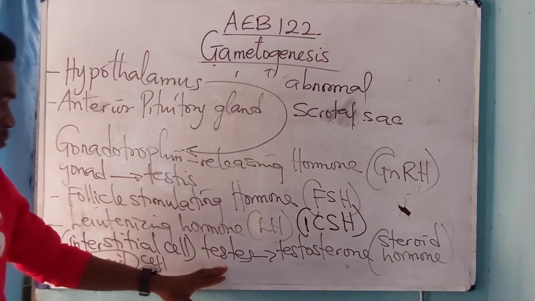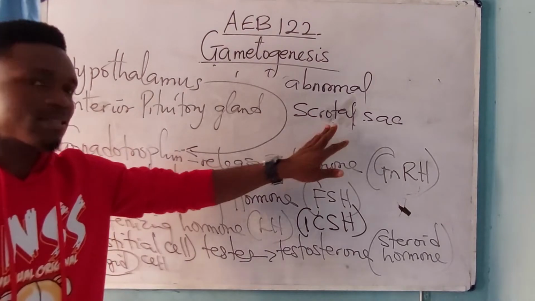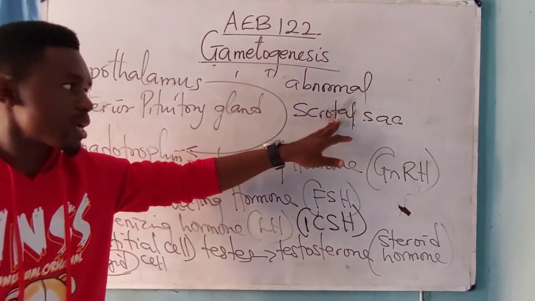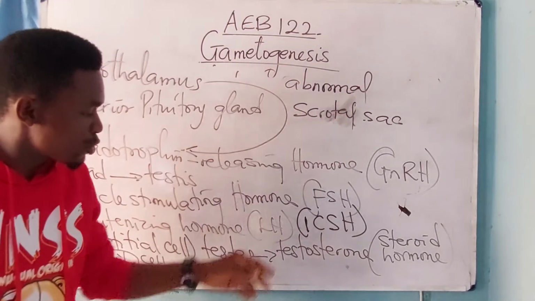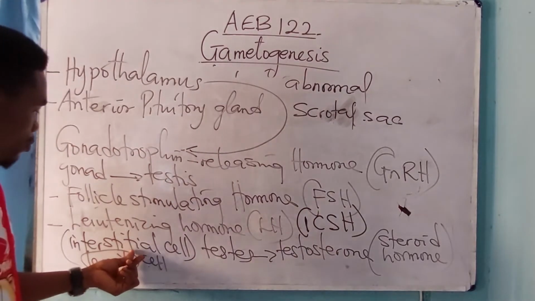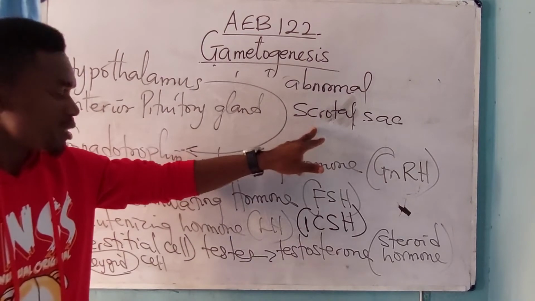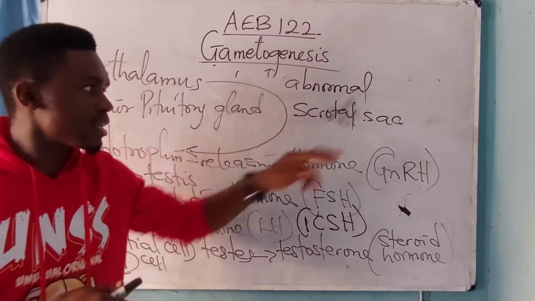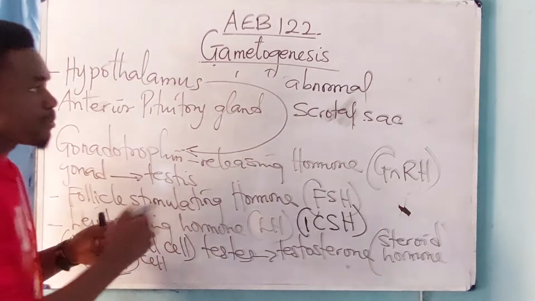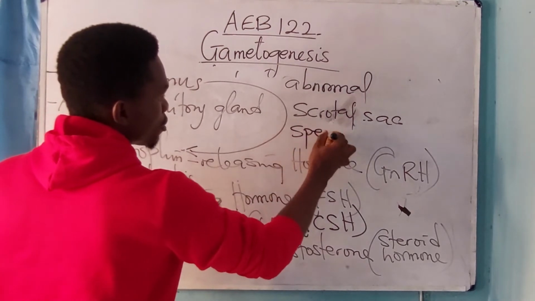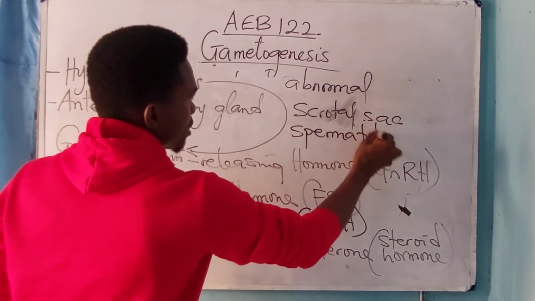The testis is found in the scrotal sac. And you know that sperm is produced inside the seminiferous tubule of what? The testes. Okay? Now, the testis is found inside the scrotal sac. It is held in position by what is called the spermatic cord. Spermatic cord.